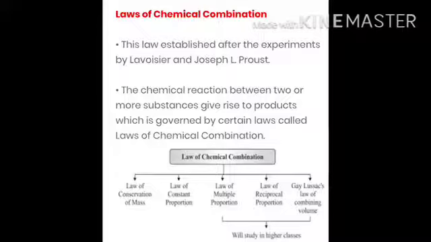The laws were established after experiments by Lavoisier and Joseph L. Proust. The chemical reaction between two or more elements gives rise to products which is governed by certain laws called laws of chemical combination. There are basically 5 laws, but we have to study only 2 in class 9: the law of conservation of mass and law of constant proportion.